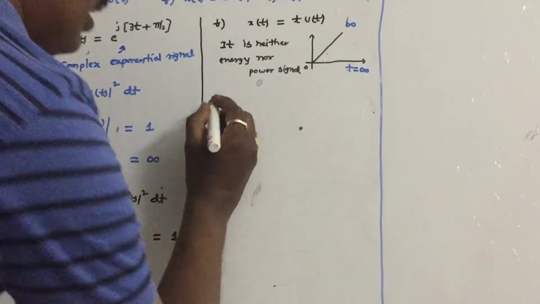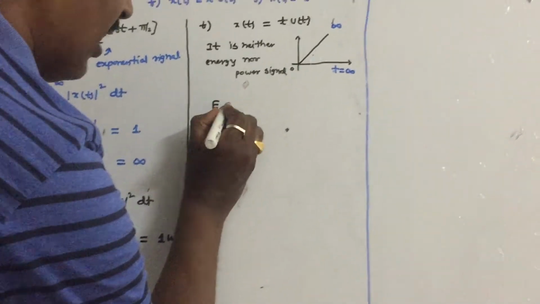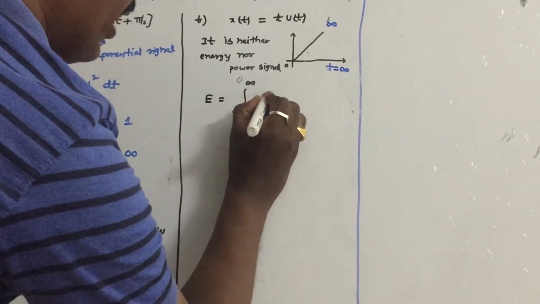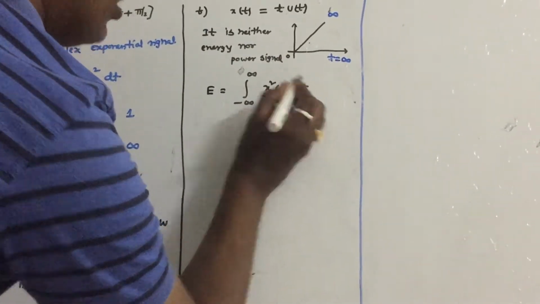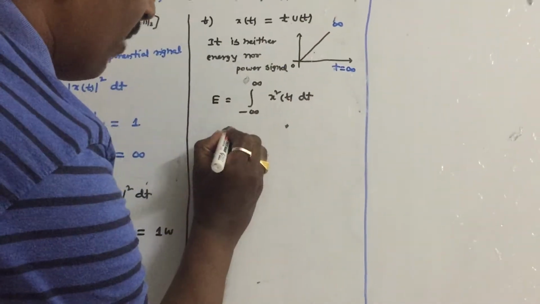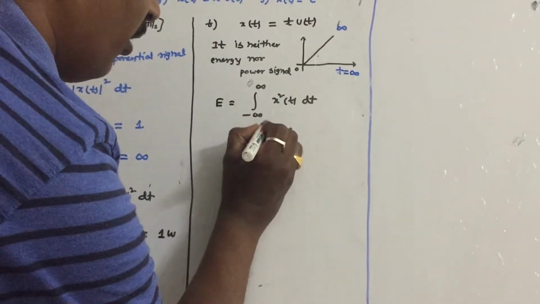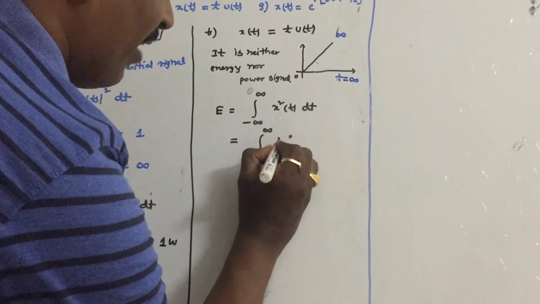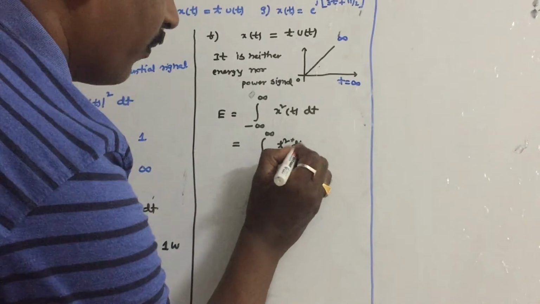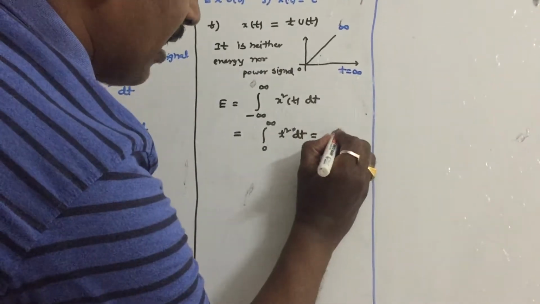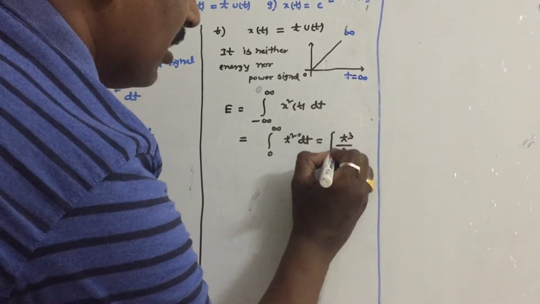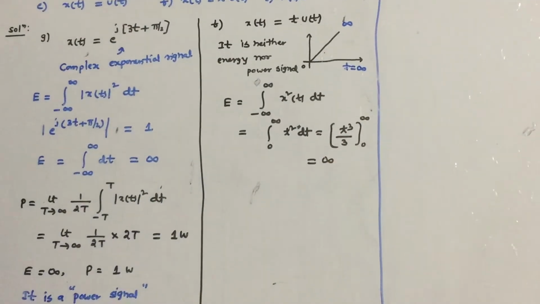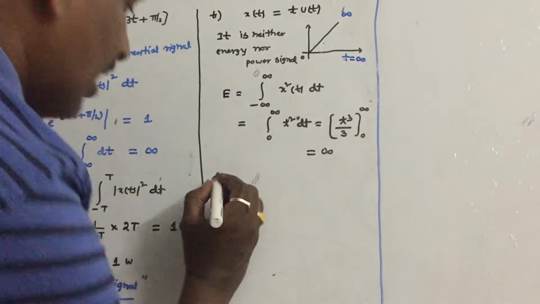Now let us calculate the energy of the signal. Energy is integral minus infinity to infinity; you can directly take the formula and simply square the given signal. Because of the u of t multiplication, we take the limits from 0 to infinity. In this interval the integrand is t square dt, which gives t cube by 3. Substituting the limits 0 to infinity, it will come as infinity. So energy is infinity.